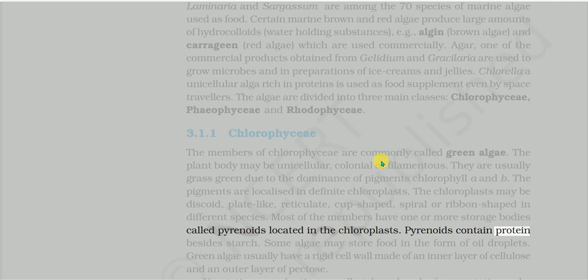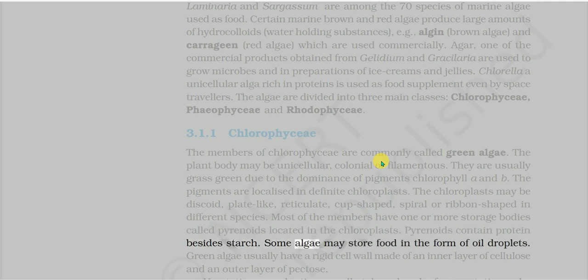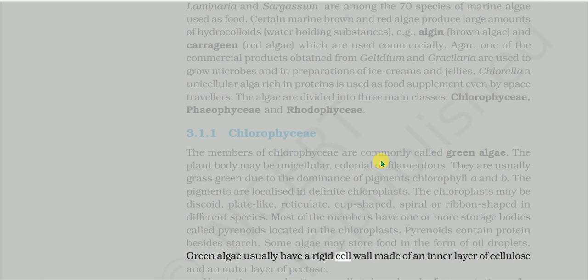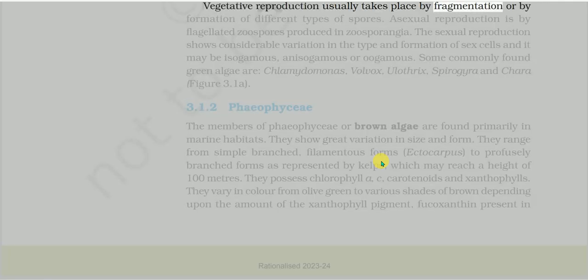Pyrenoids contain protein besides starch. Some algae may store food in the form of oil droplets. Green algae usually have a rigid cell wall made of an inner layer of cellulose and an outer layer of pectose. Vegetative reproduction usually takes place by fragmentation or by formation of different types of spores.